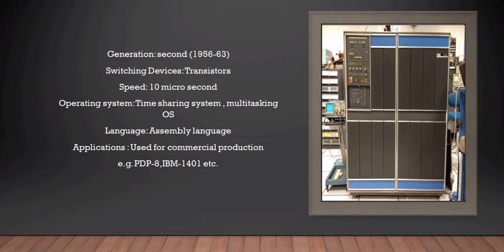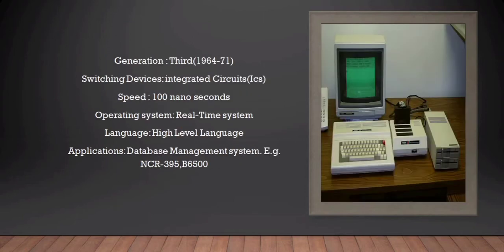And the computer visible on the screen is the third generation computer. It was invented in the 1960s using integrated circuits. The speed of this computer is 100 nanoseconds, and the operating system used is real-time system. The language accepted by the computer is high-level language. The applications of this computer are database management systems. Examples: NCR 395 and B6500.